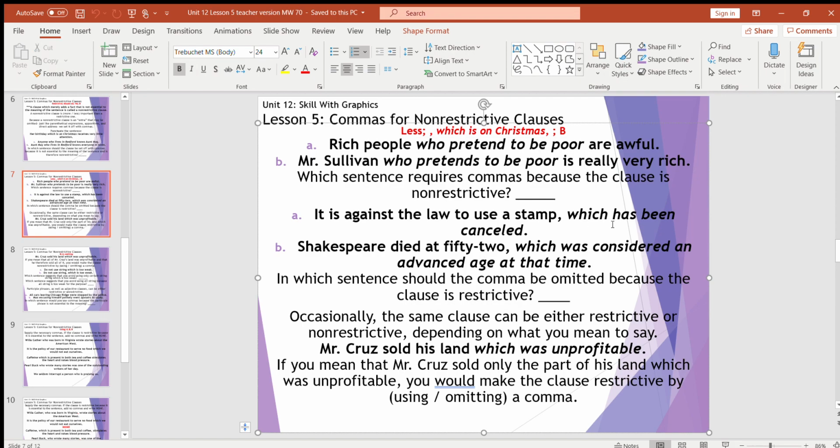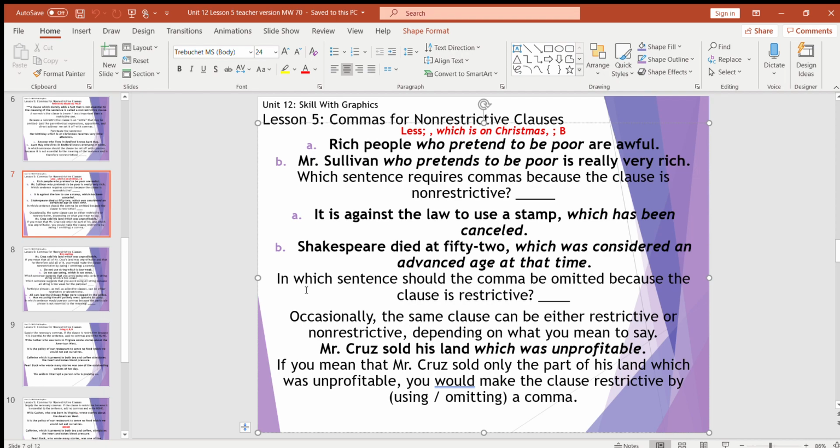Sorry. So, it's against the law to use a stamp, comma, which has been canceled. Shakespeare died at 52, comma, which was considered an advanced age at that time. Which sentence should not have a comma because that clause is necessary for the sentence to make any sense? It has to be A, because it's not against the law to use a stamp, just not one that has been canceled.